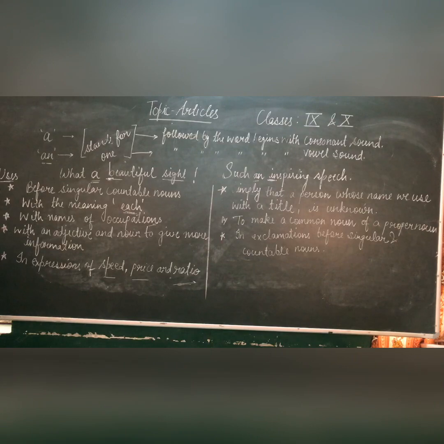Next case is when we are using possessive pronoun. For example, he has lost his purse. Instead of saying he has lost a purse, we are showing the possession and we are using possessive pronoun, he has lost his purse.